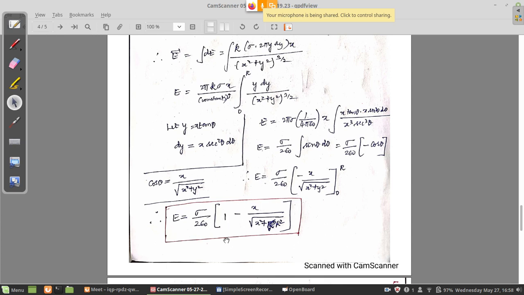So this is the result for a disk. For a uniformly charged circular disk, the electric field at a point x away from the disk is this. This expression also is important to remember as a result.